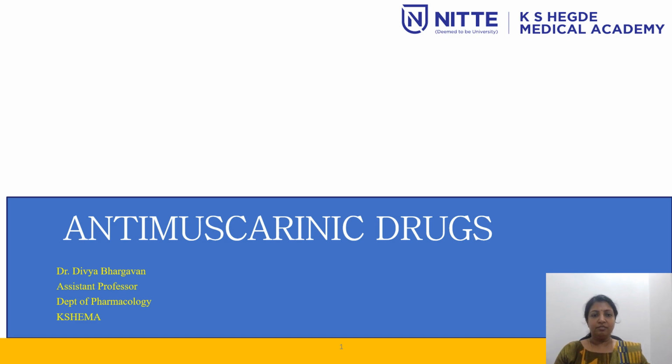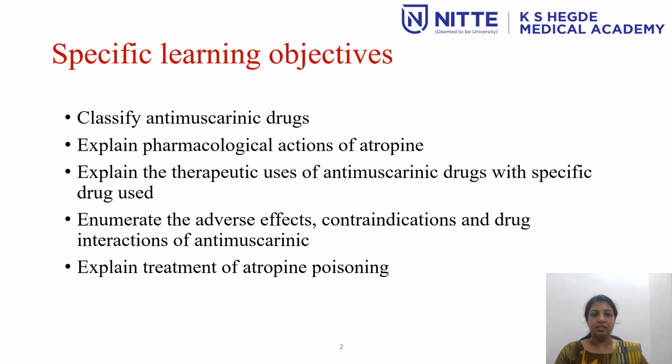Welcome to section 5, that is anti-muscarinic agents or anti-muscarinic drugs. So the specific learning objectives are: you should know to classify anti-muscarinic drugs, explain the pharmacological actions of atropine, explain the therapeutic uses of anti-muscarinic agents with specific drugs used, enumerate the adverse effects, contraindications, and drug interactions of anti-muscarinic agents, and explain the treatment of atropine poisoning.